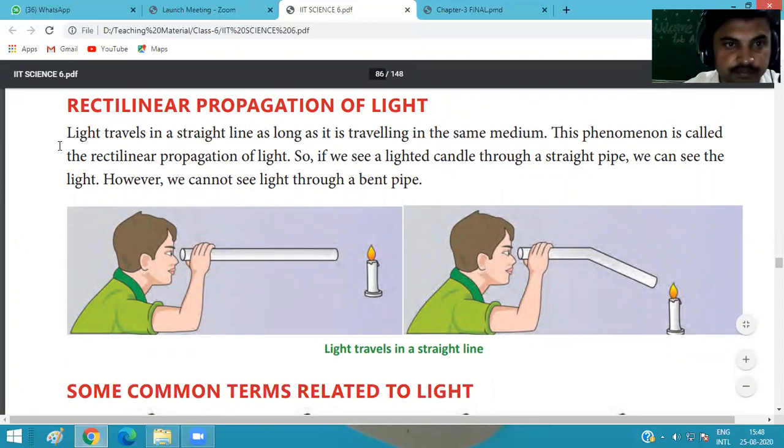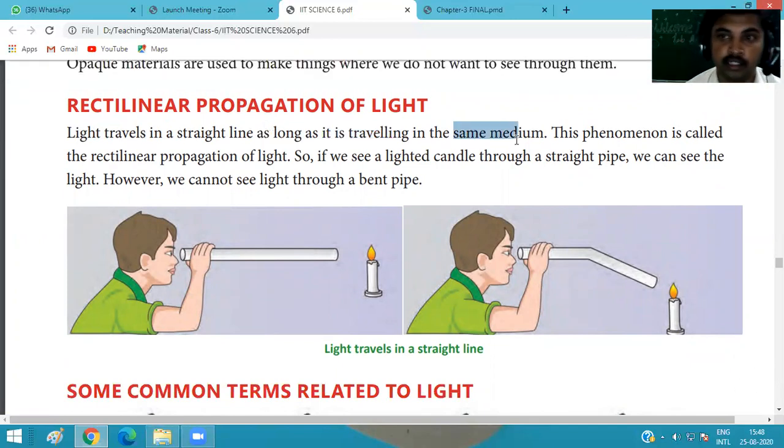It is called propagation. Light travels in a straight line as long as it is traveling in the same medium. If light moves in the air, it moves completely through the air without any objects causing interference. This phenomenon is called rectilinear propagation of light.